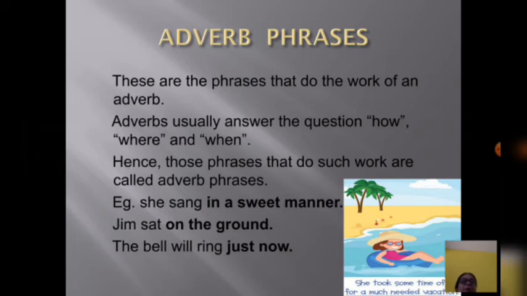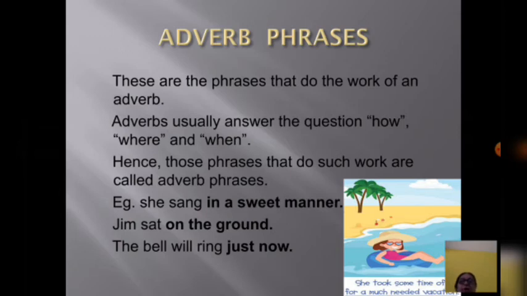Now, in these three sentences, you will see the phrase "in a sweet manner." This phrase is telling something about the verb. How did she sing? She sang in a sweet manner. So "in a sweet manner" is modifying the verb sang. Similarly, Jim sat on the ground. Again, "on the ground" is modifying the verb sat.